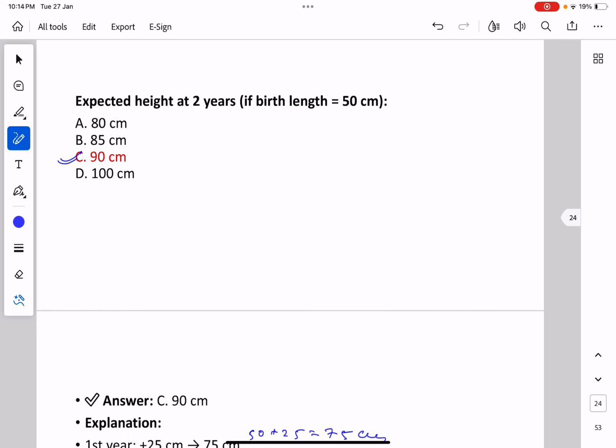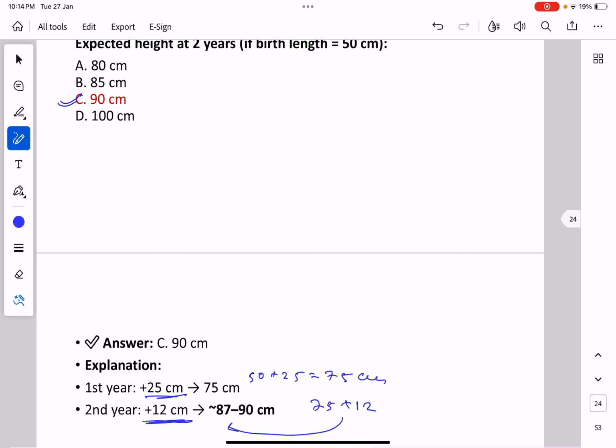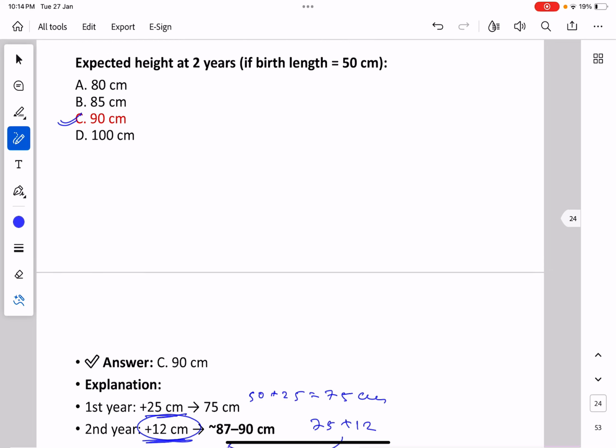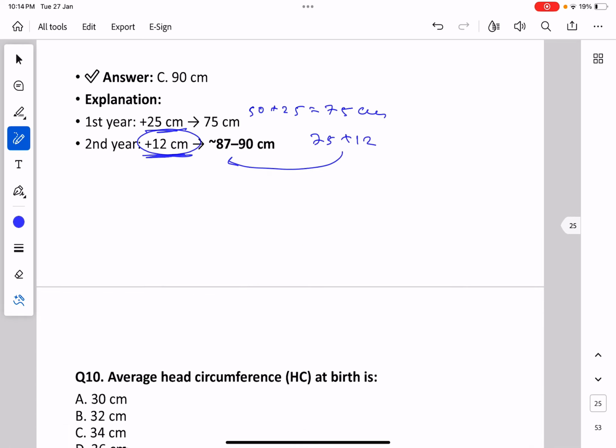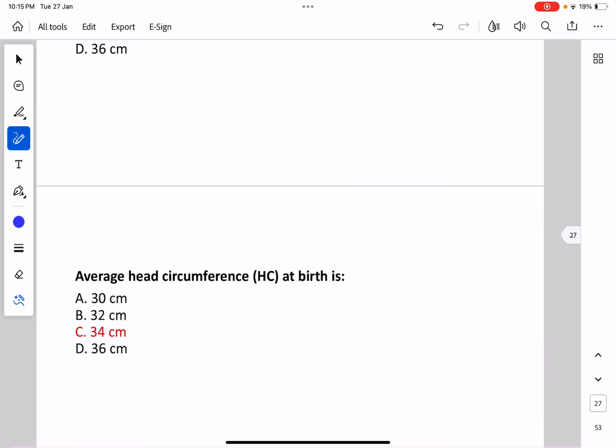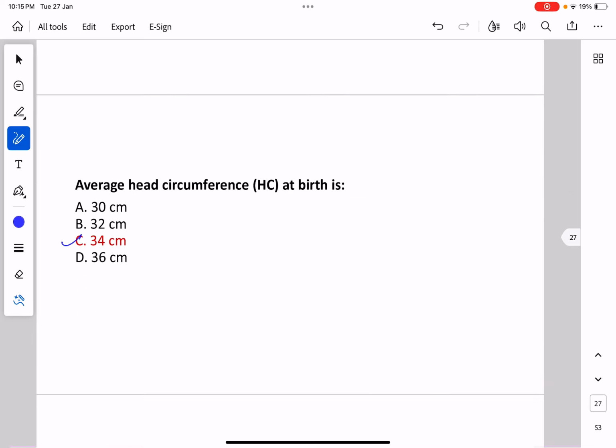This is actually the minimum criteria, so we should not choose 85 in this question. We should choose the next higher value, that is 90 centimeter. Now the question is on head circumference: what is the average head circumference at birth? It is 34 centimeter.